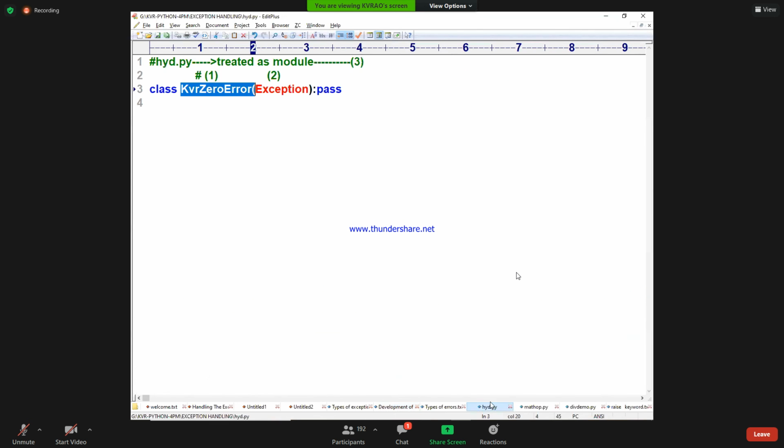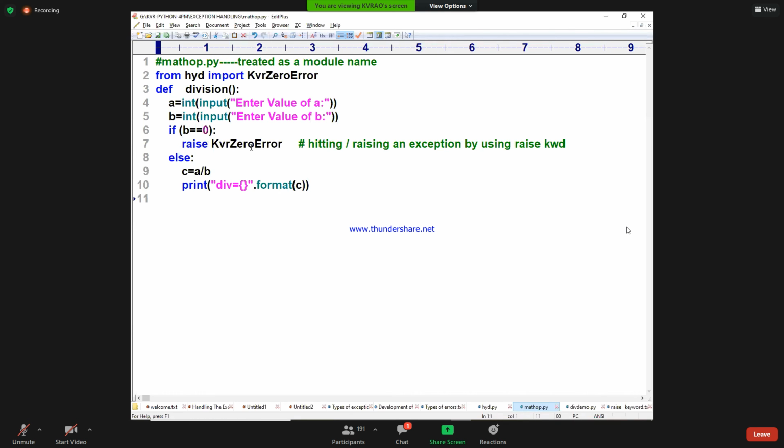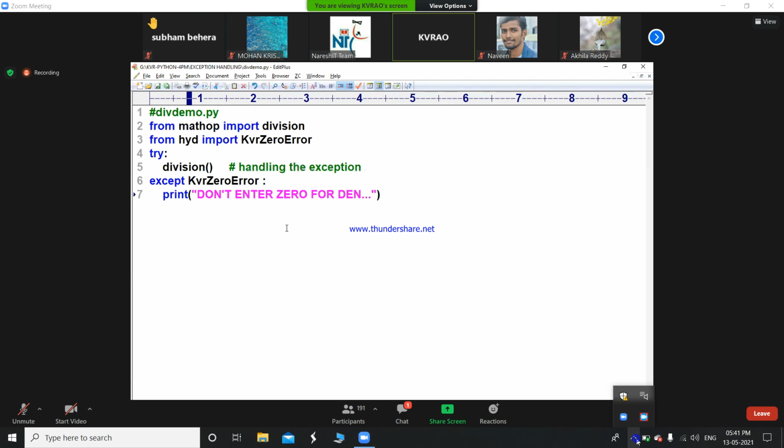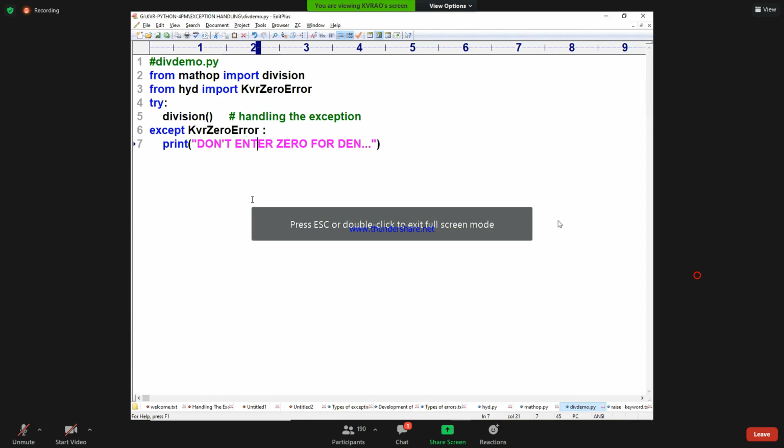So we did this example. See, three things. One is exception development. One more is called exception raising. And next is called what? Exception handling. These are the things. So if I come to tomorrow's class, I will go for a detailed code, a case study I am going to explain in the class.